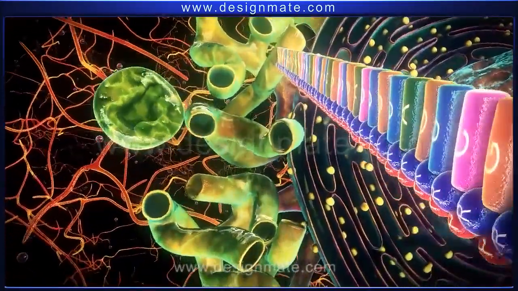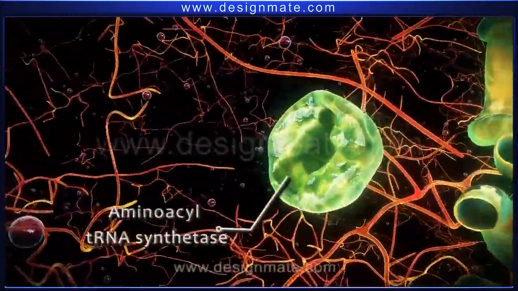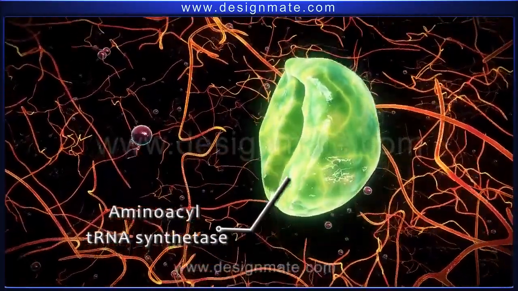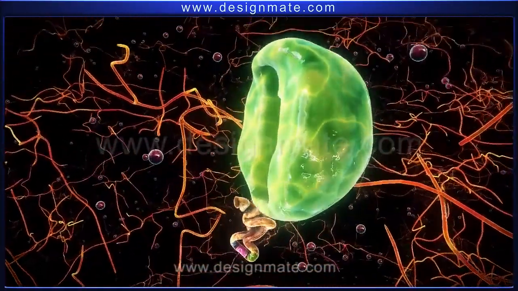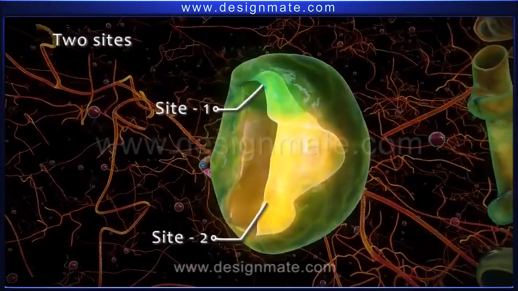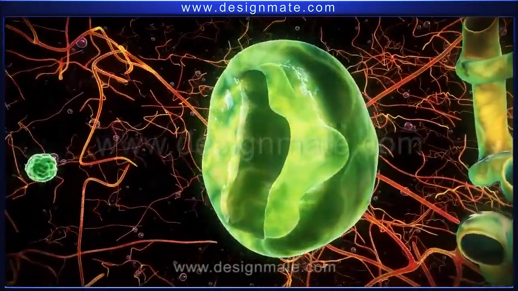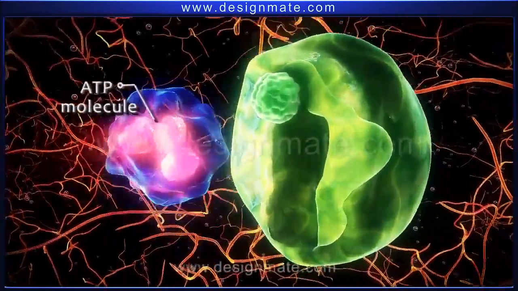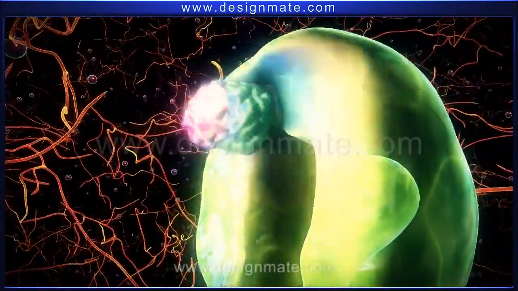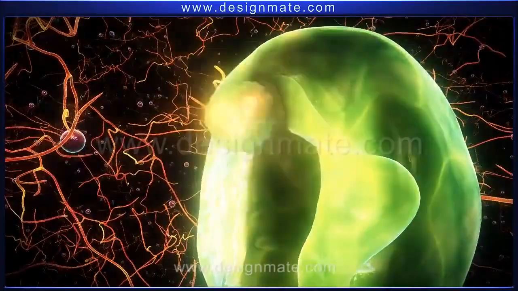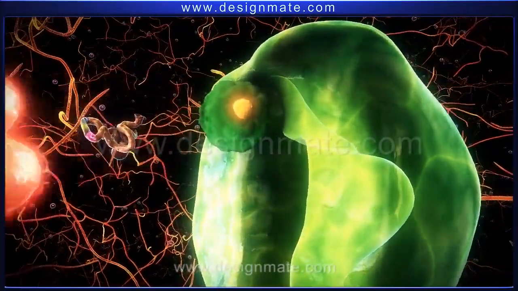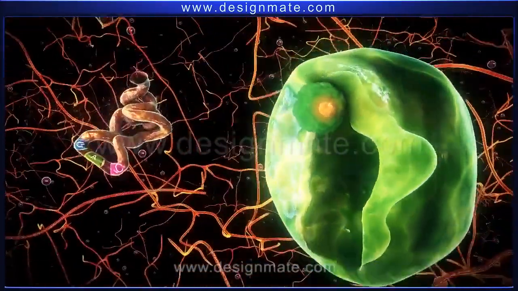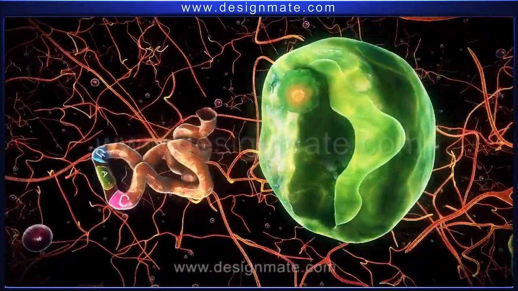Present in the cytoplasm is an enzyme, aminoacyl tRNA synthetase. The enzyme macromolecule has two binding sites. One site recognizes the amino acid, methionine. This is followed by binding of the ATP molecule and release of pyrophosphate, resulting in activation of the amino acid.